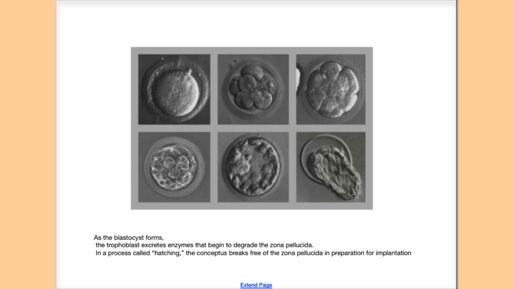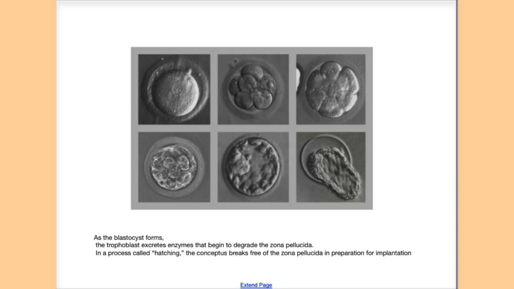So before the placenta forms, the outer shell will release an enzyme. And if you could remember what an enzyme is, it speeds up a reaction. This enzyme will kind of degrade the outer layer, and then you have what is called hatching. So you're like, wait a minute, hatching happens in human cells? Yes, it happens just before implantation. Just before that cell is going to go into the uterus and implant itself, hatching is going to happen.